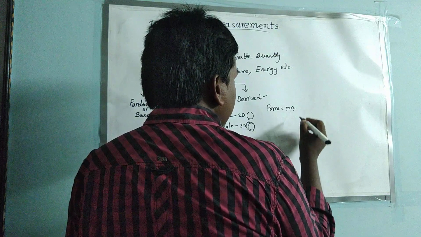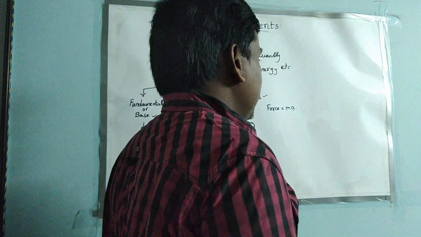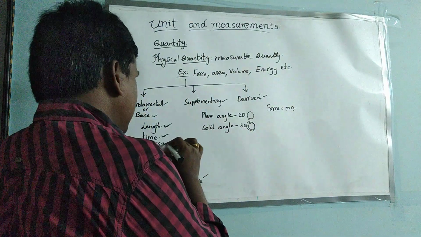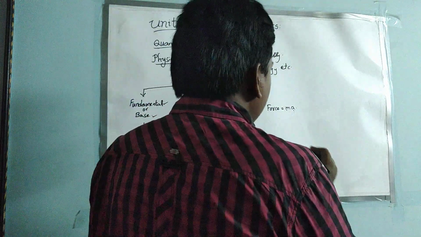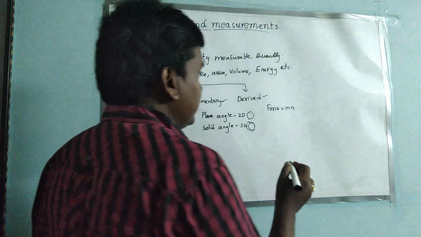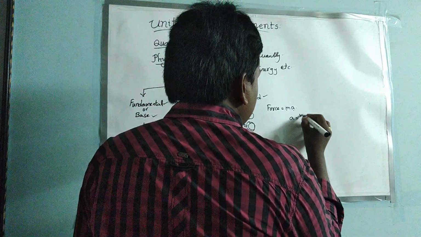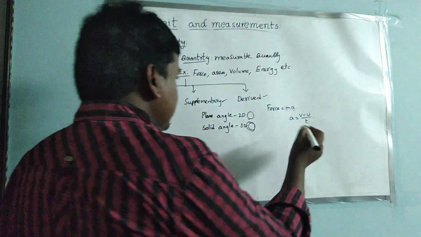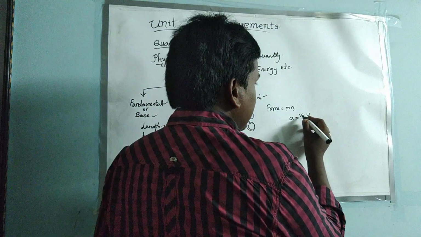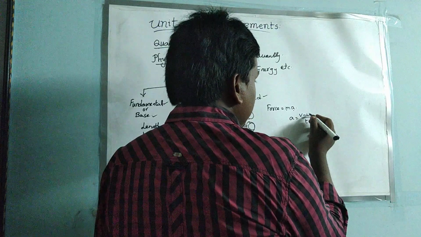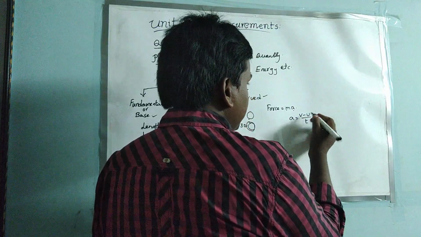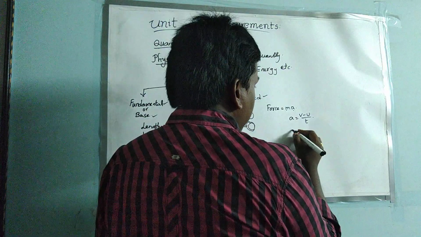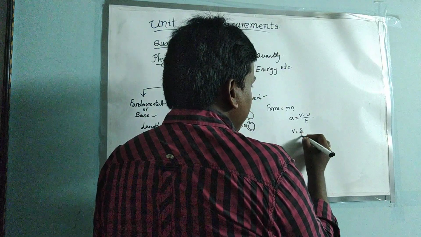That means mass into acceleration. That means we are considering a mass and acceleration also we are considering. Acceleration is nothing but a equal to (v minus u) by t. That means we are considering a speed also here, final velocity or initial velocity. That means speed v equal to s by t.